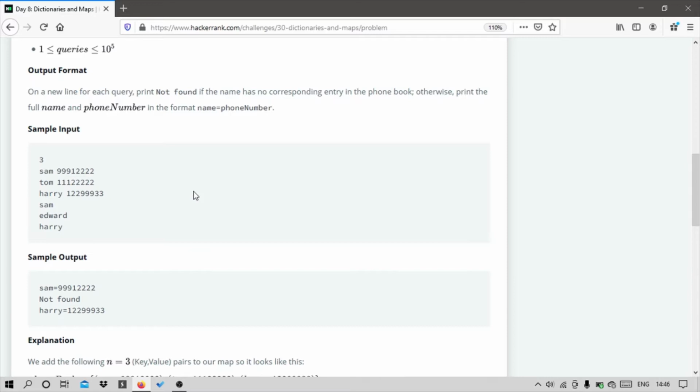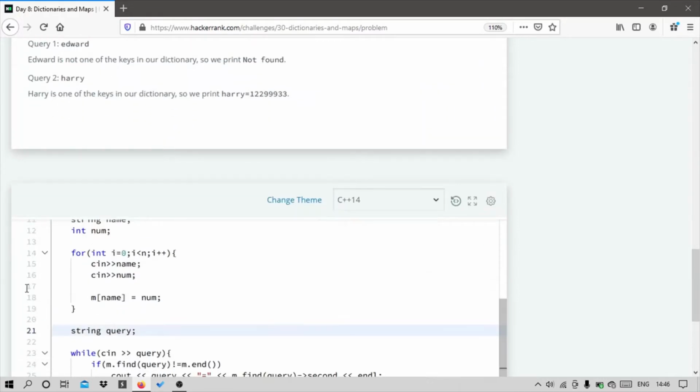After that we have to be given some names, and we have to search those in this prescribed data. If it is found, then we have to print that name and an equal to sign and the number of that friend, and if it is not found we have to print not found. Okay, so let's directly get to the coding.